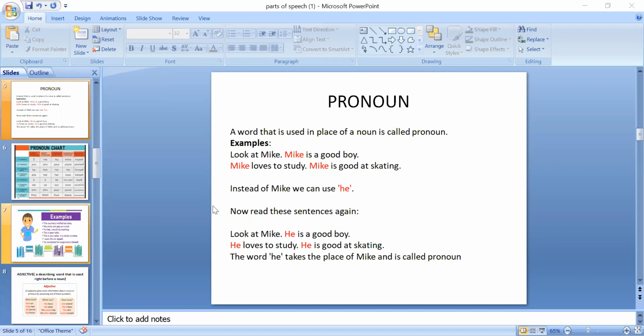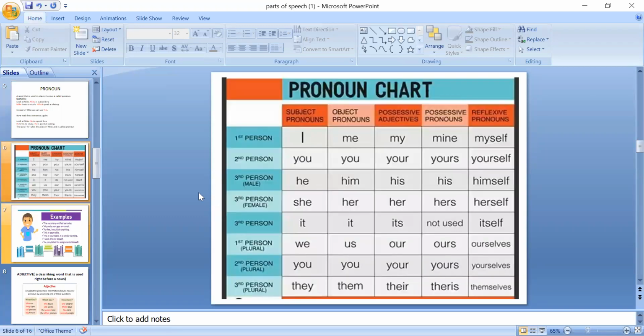Okay, so we'll continue with pronouns. I told you that a pronoun is a word that is used in place of a noun. Then I told you an example, which you can see on the screen. I have told you this example by changing the name. So look at the pronoun chart.